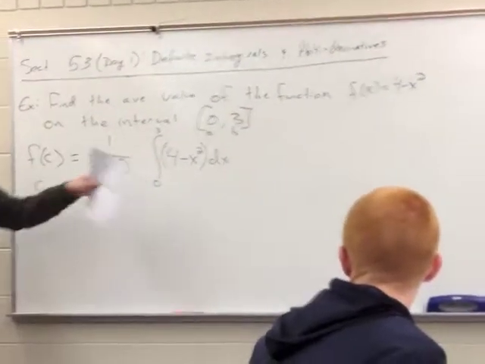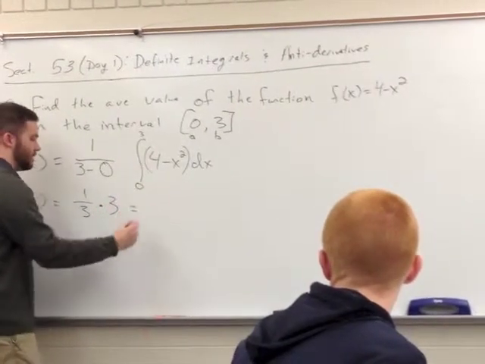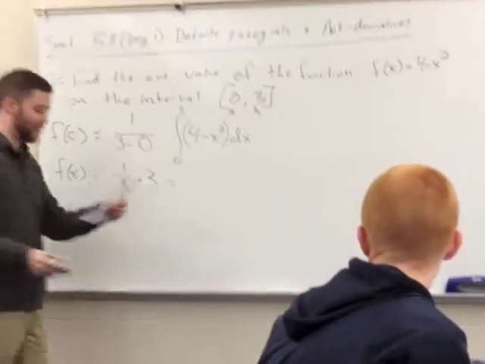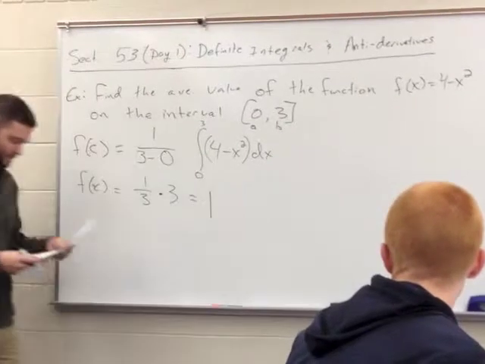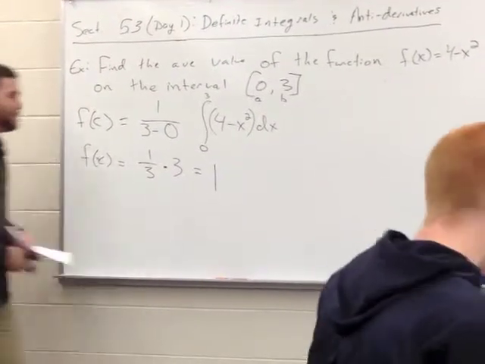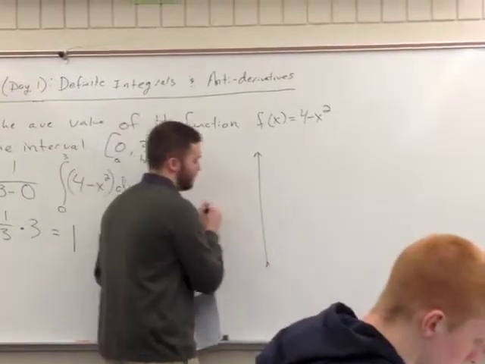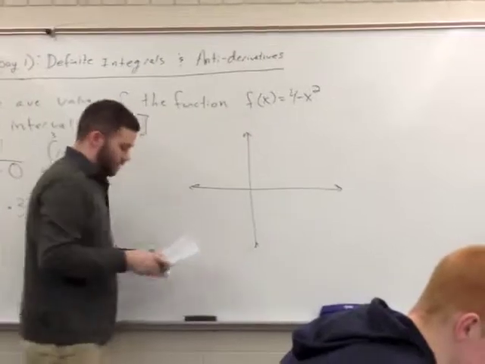All right, can we figure this out yet? It's 3? Oh, convenient. All right, so 1/3 times 3 is 1. So the average value of the function is 1. What does that mean graphically? Show us.